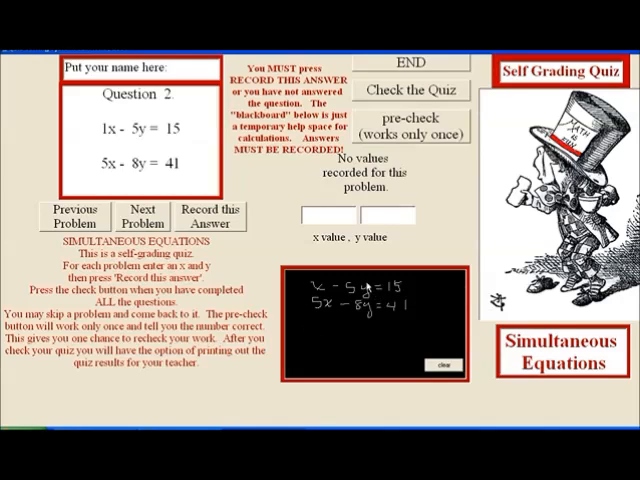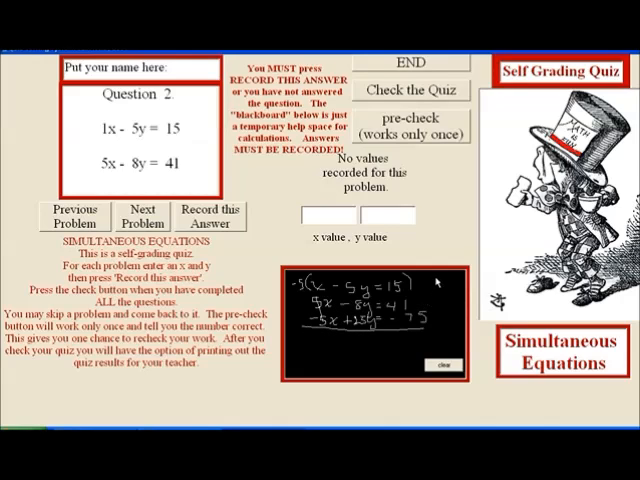So to eliminate here, I'm going to multiply this top equation by negative 5. Negative 5x plus 25y equals negative 5 times 15 is negative 75? Yes, so now I'm ready to eliminate.